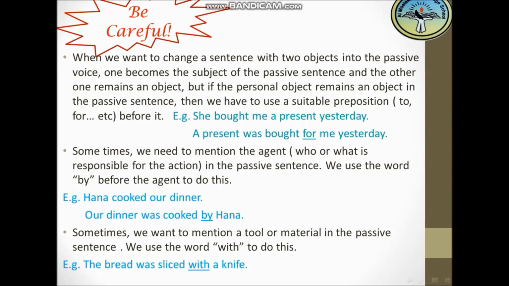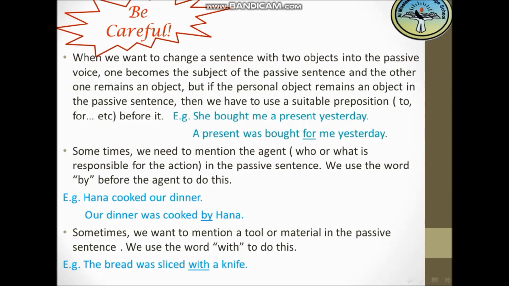And the second one will be that sometimes we need to mention the agent, like the book was written by Angela Davis. Who or what is responsible for the action? In the passive sentence, we use the word by before the agent to do this.